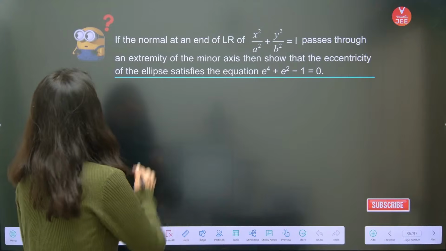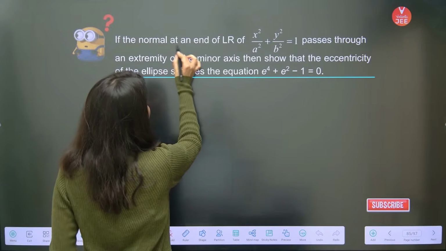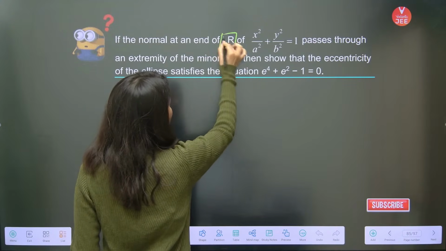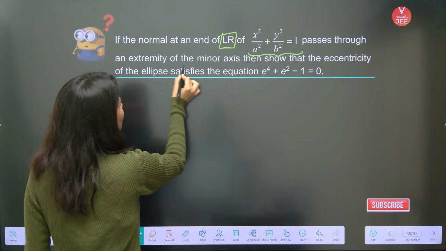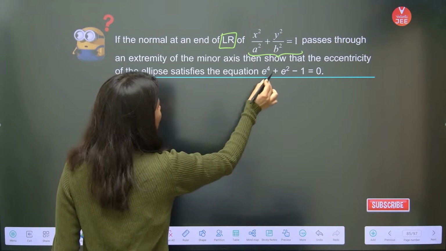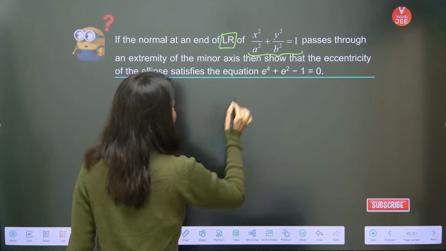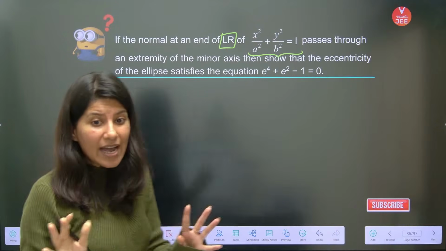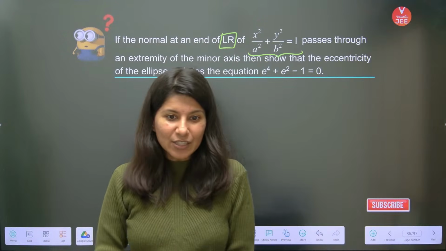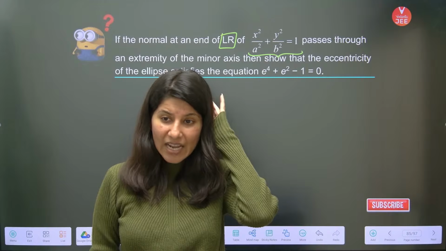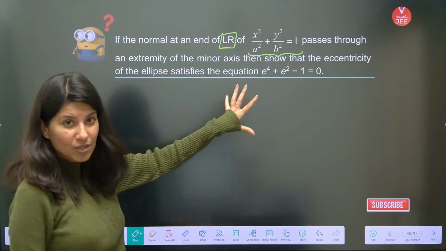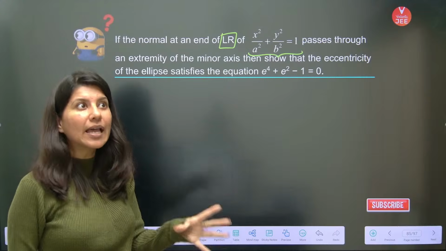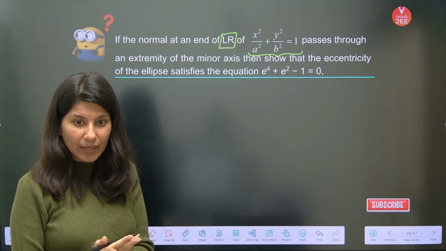Okay, now, if the normal at an end of latus rectum of this ellipse passes through an extremity of minor axis, then show that eccentricity of ellipse satisfies this equation. Now understand, I will do one thing. I will just explain what is happening in the question. I will not solve it. I'll just help you in understanding the question, okay?